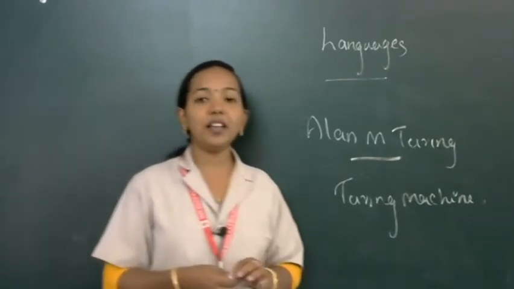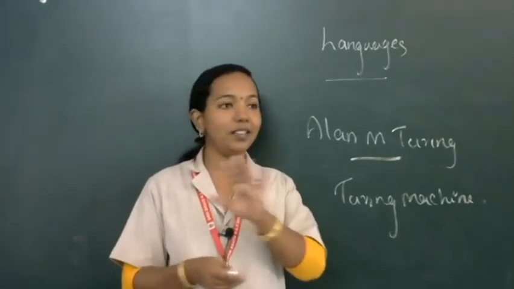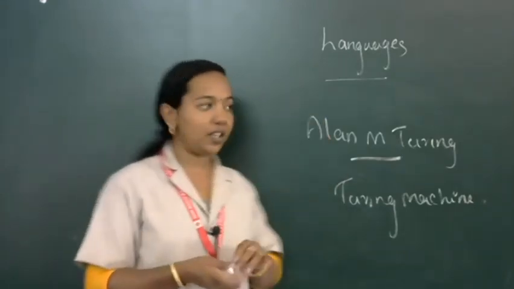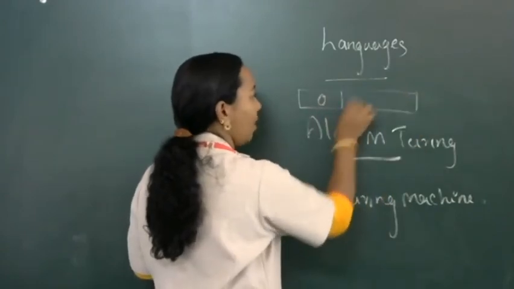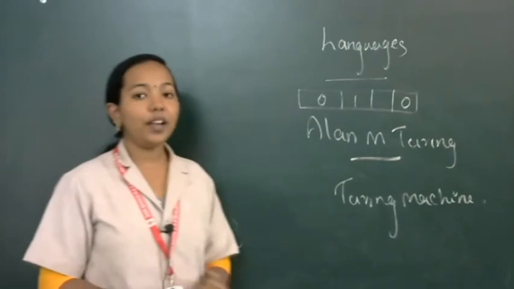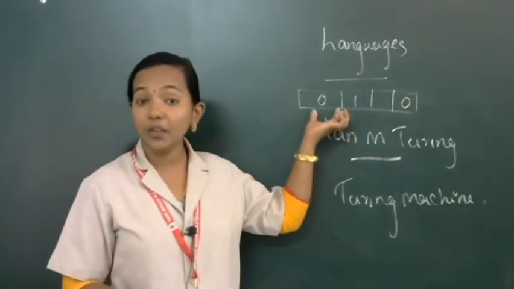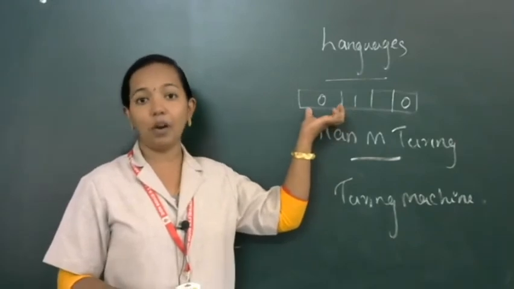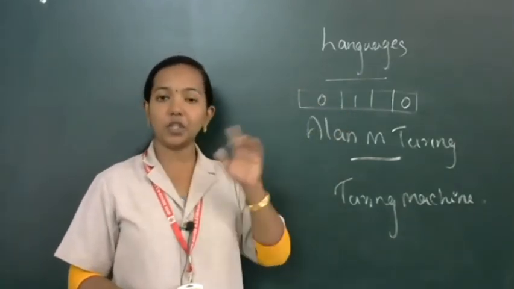Then the speciality of the machine is that the computer is checking some information. In that tape, some values are represented row-wise, that means 0, 1, then blank space, and 0, like that. The read or write head will check whether any value is present in this block. Here 0 is present, so it will represent that 0 is present.